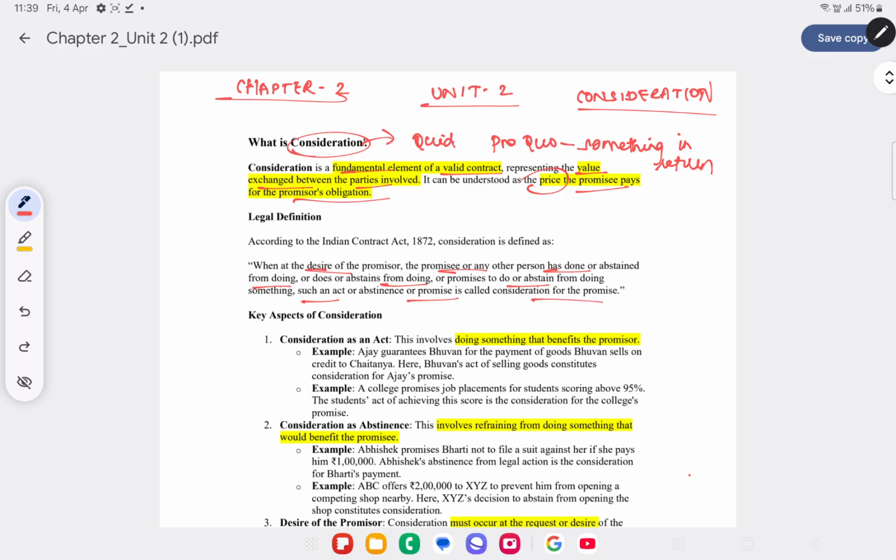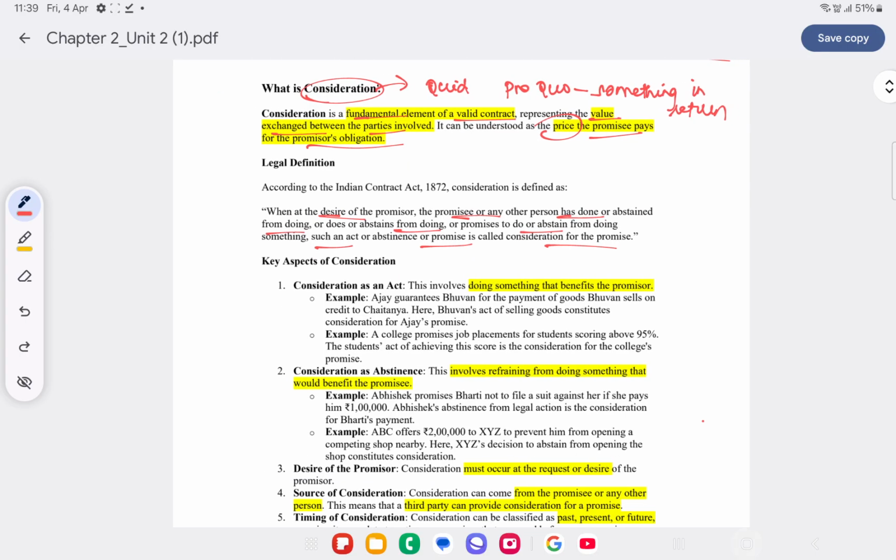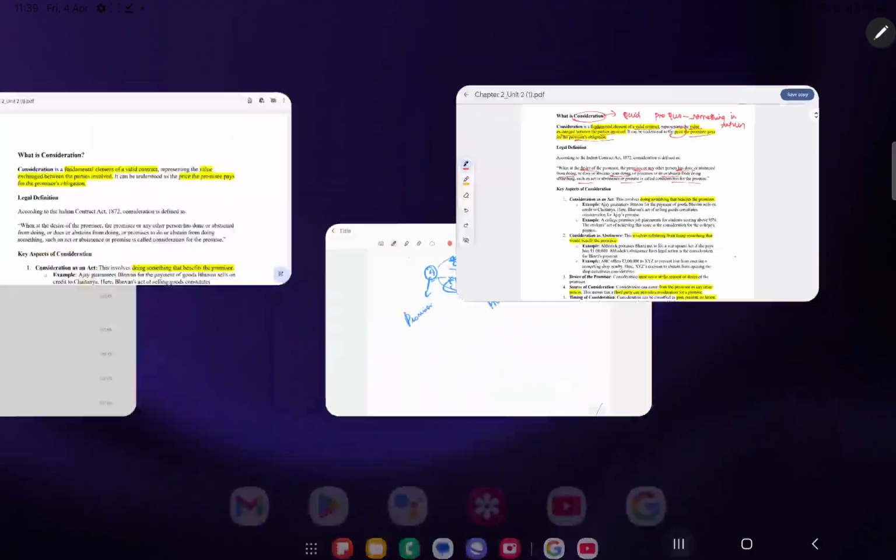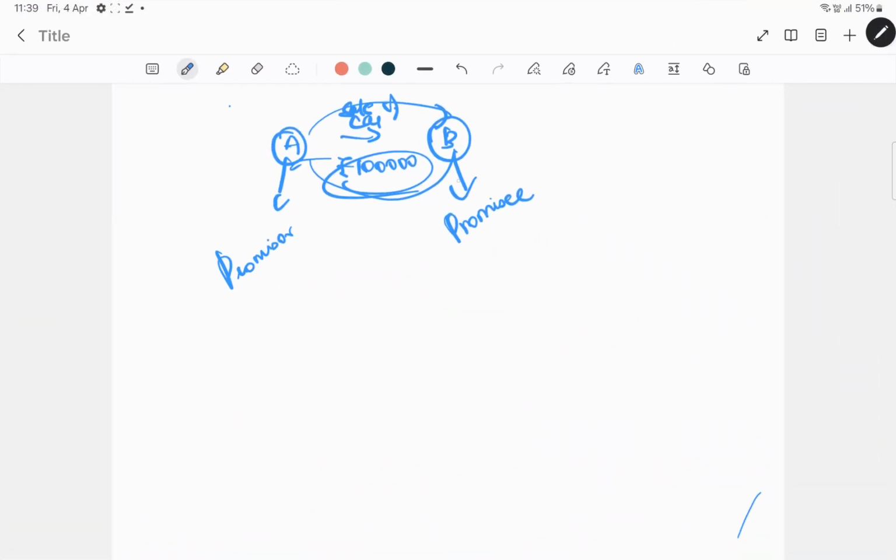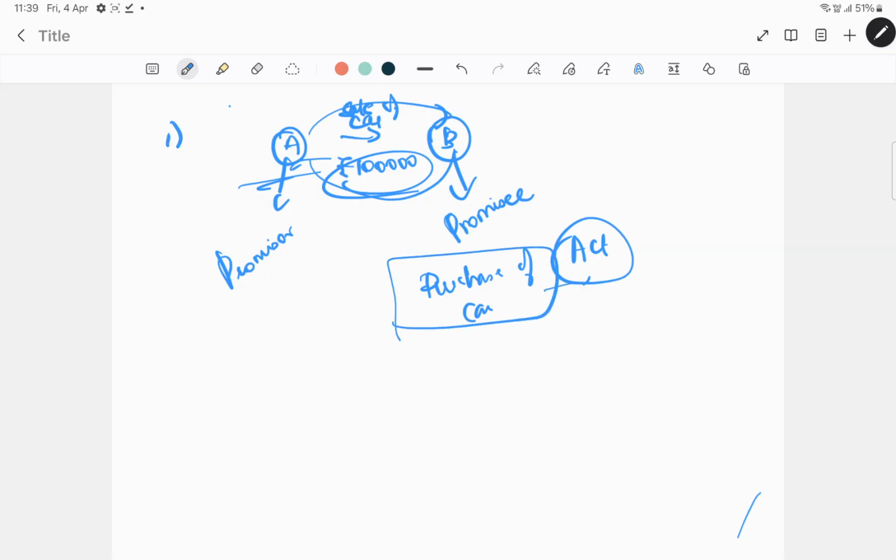So basically at the desire of the promiser, the person who is making the offer, the other party is doing an act or is abstaining from doing something. So here he is doing an act, which is nothing but purchase of the car. At the desire of A, B is purchasing the car, which is an act. So let's take another example wherein we will see about abstinence.